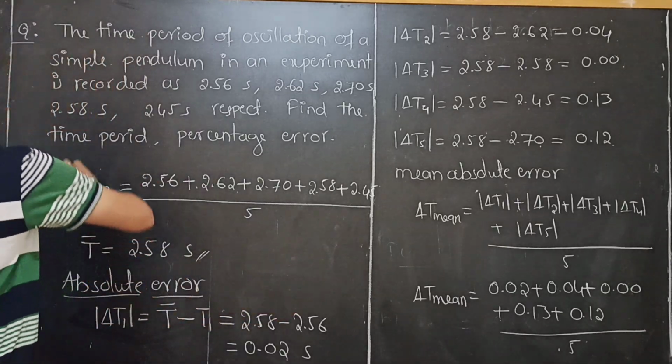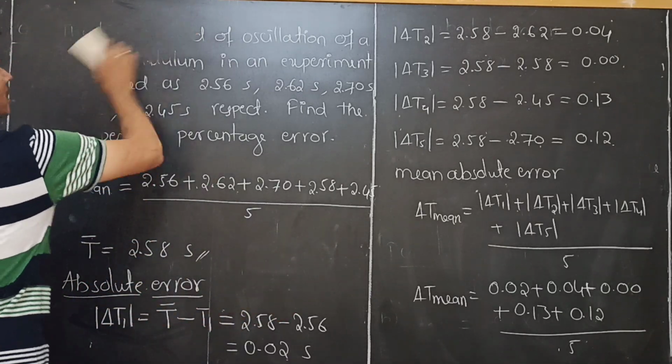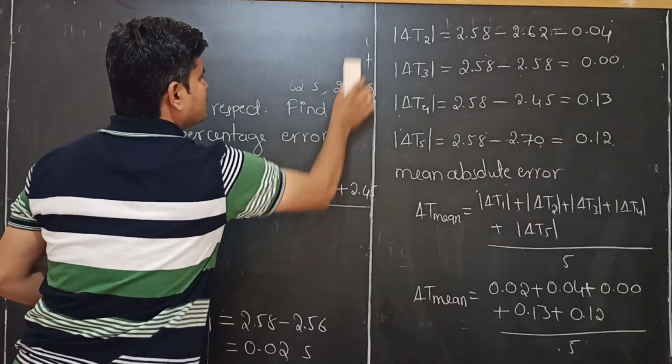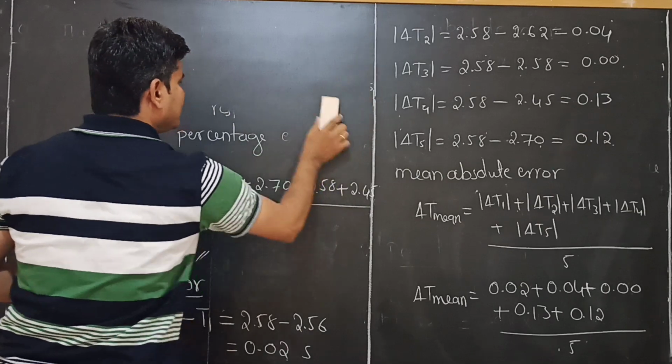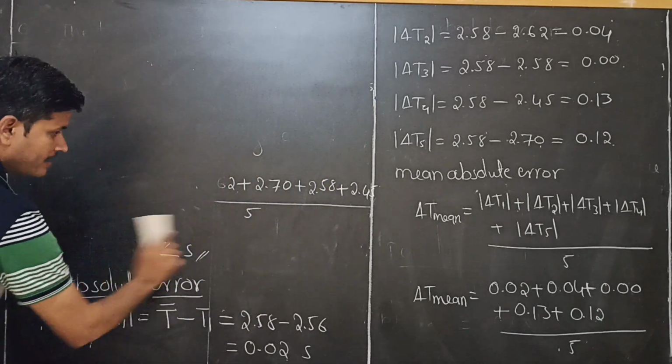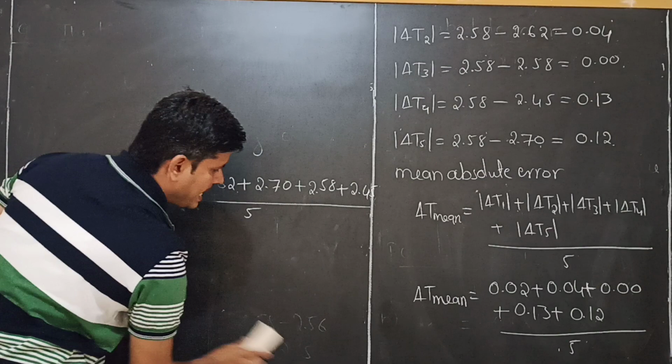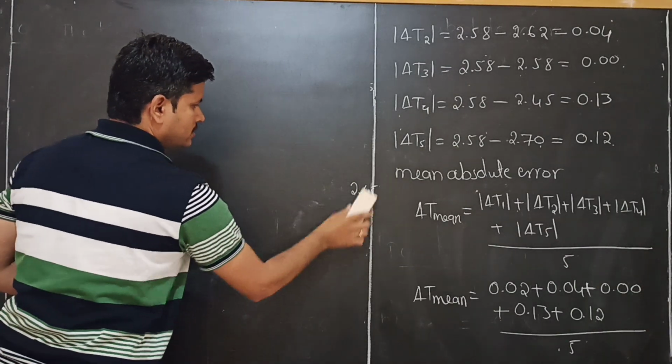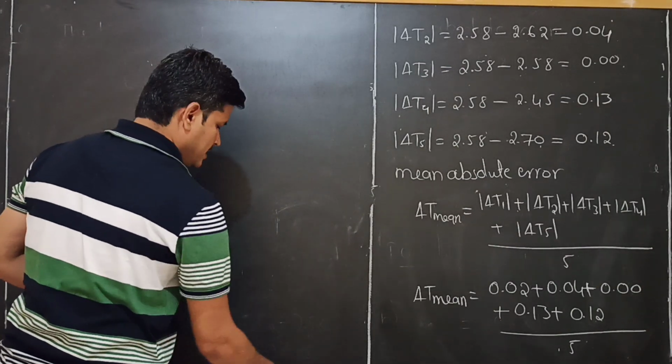Okay, simplify this. How much will you get using the calculator? Measure the mean absolute error.